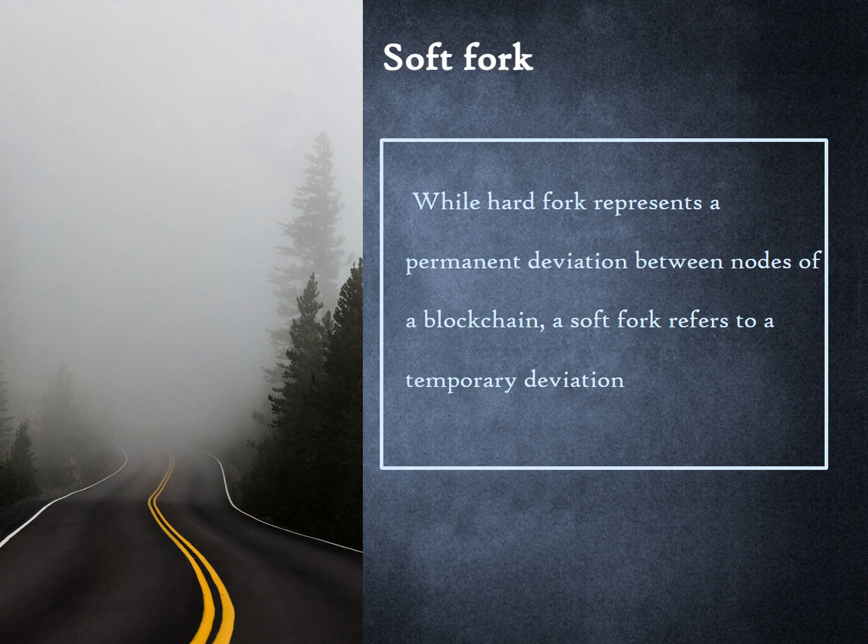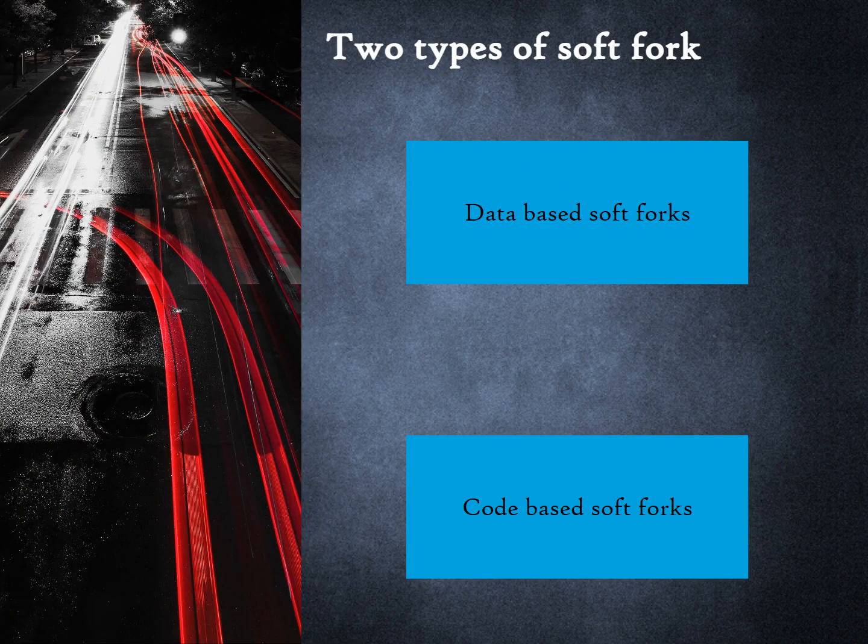The use of the term hard fork indicates that there must be something called a soft fork. While hard fork represents a permanent deviation between nodes of a blockchain, a soft fork refers to a temporary deviation. We have encountered soft forks earlier in the course. Next, we will learn the more expansive meaning of the term soft fork. There are 2 types of soft fork: data-based soft forks and code-based soft forks. Next, we will look at each one.